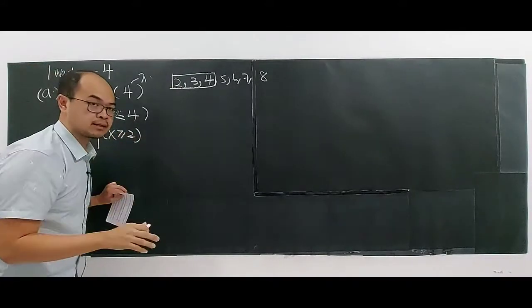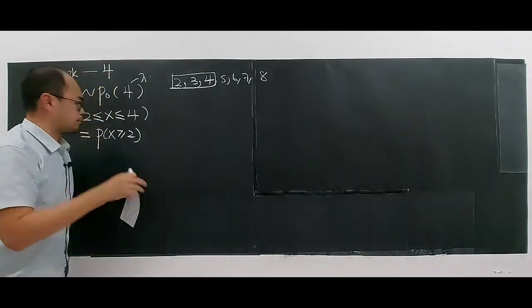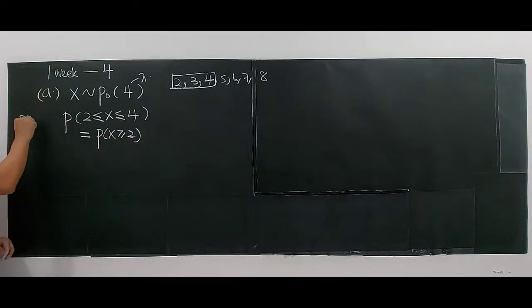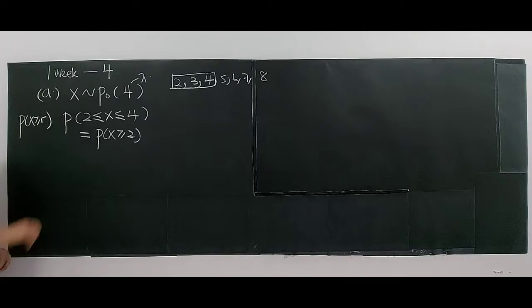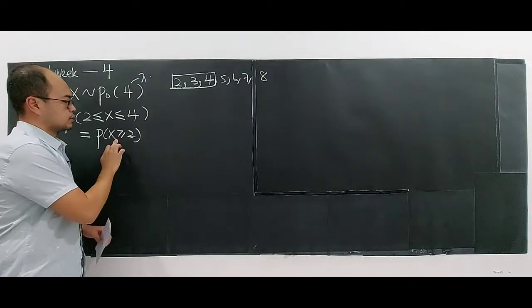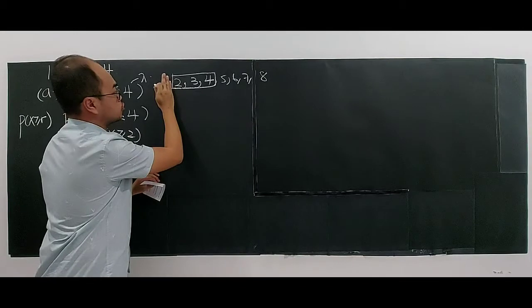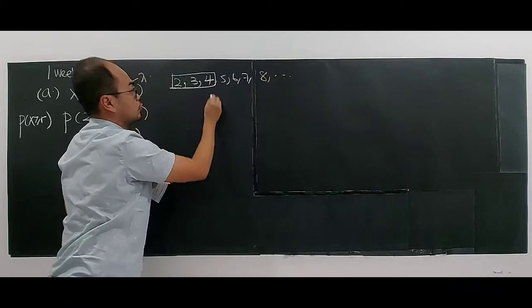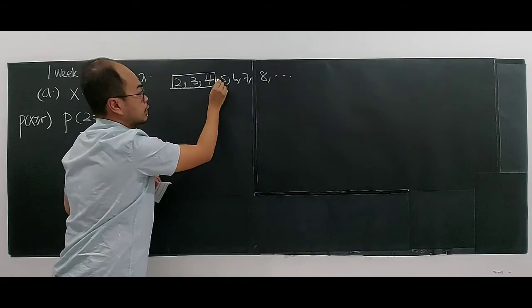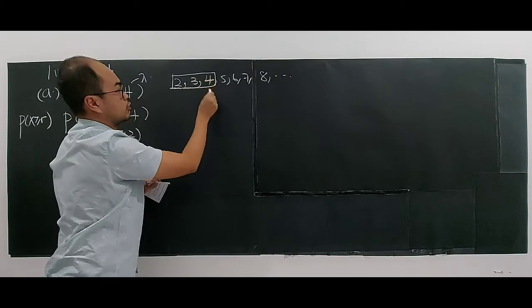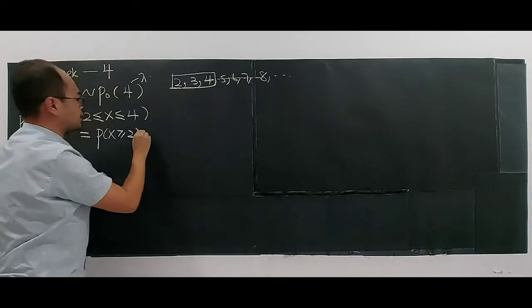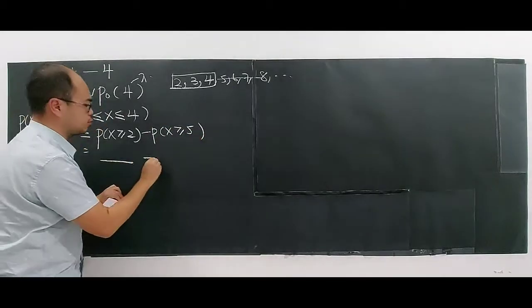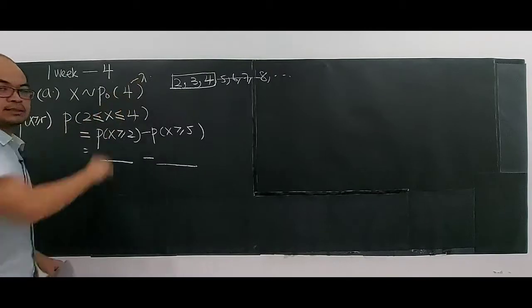Our statistical table provided in your exam is in the format of cumulative, the above. So x greater or equal to 2 means starting from 2 and above: 2, 3, 4, 5, 6, 7, 8, and so on. We have to minus away the numbers outside the box, because we want 2, 3 and 4 only. 5 and above we don't want, so we need to minus at least 5. We can get the value for this probability by using the statistical table.